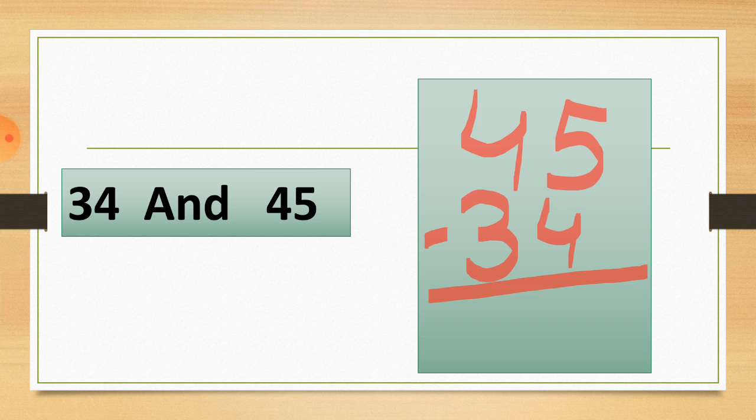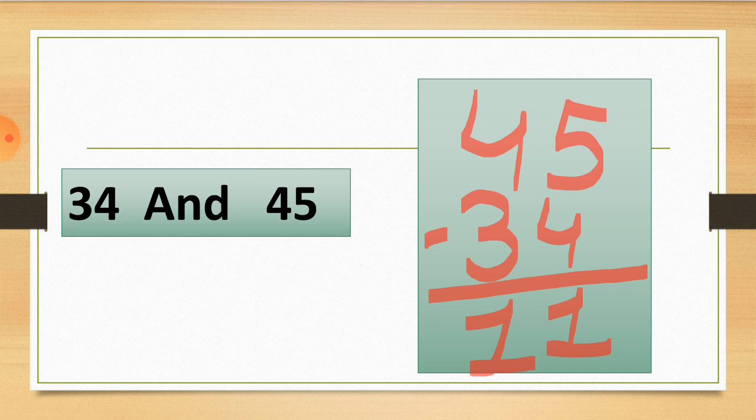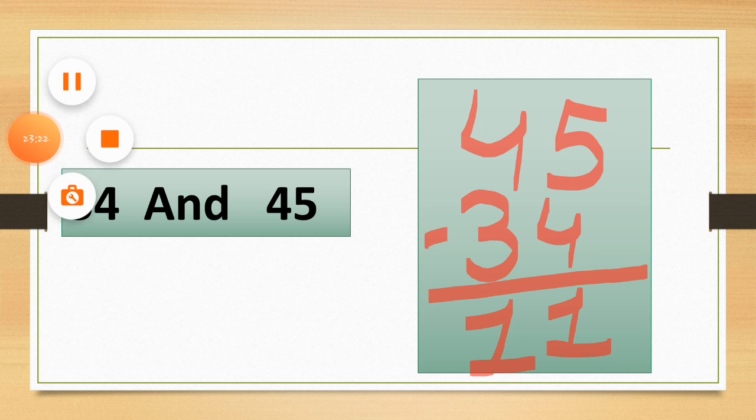So let's choose the ones column first, which is 5 and 4. So 5 minus 4 is equal to how much? 5 minus 4 is equal to 1. And in the tens column, 4 minus 3 is equal to 1 again. So here is our answer, 11. So this way we have to solve the sums, and I hope you understood that you have to choose the large number, the big number, first to subtract the numbers.